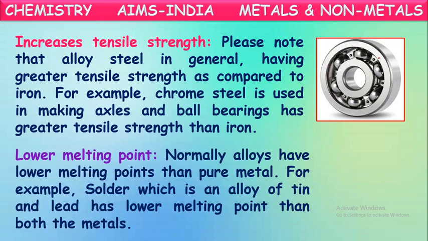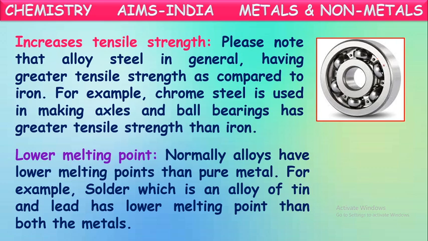One more, to lower the melting points. Yes, for certain purposes we need to melt the metals at low temperatures. But we know metals have high melting points. So to reduce their melting points also, these metals are often alloyed. For example, solder, which is an alloy of tin and lead, has lower melting point than both the metals.